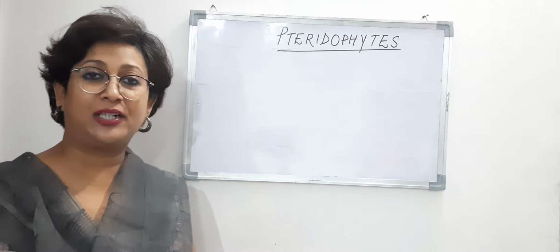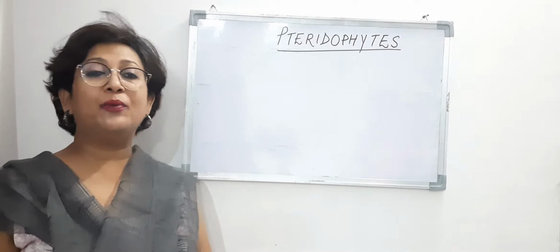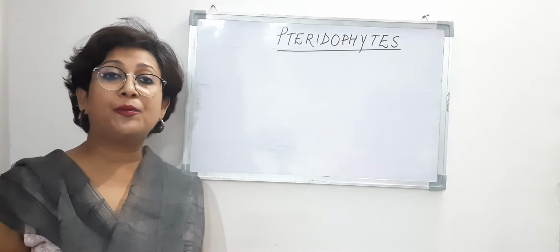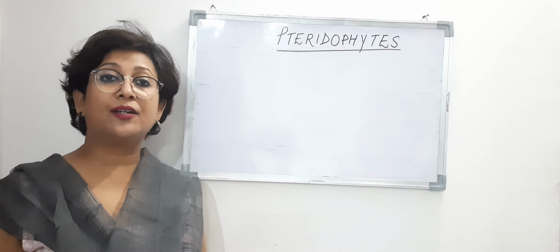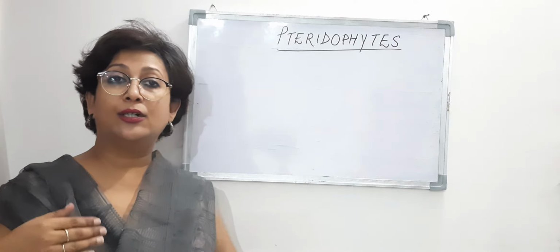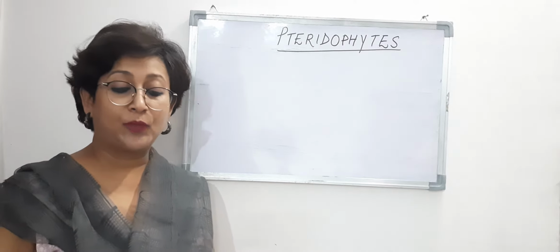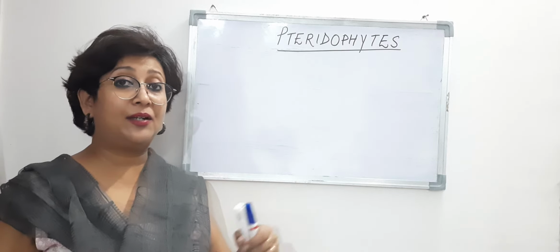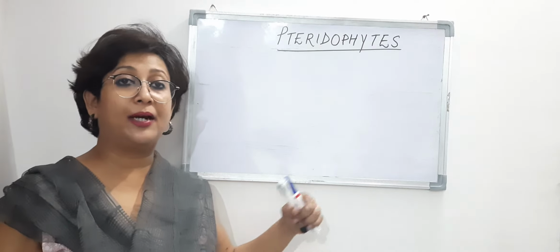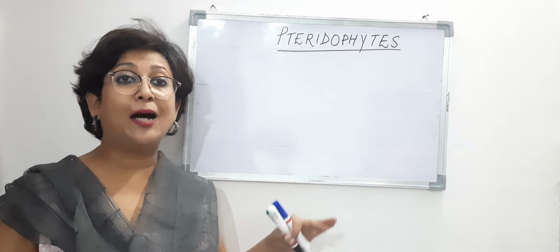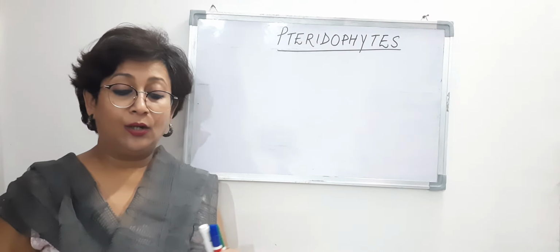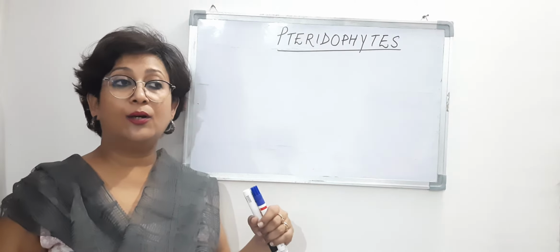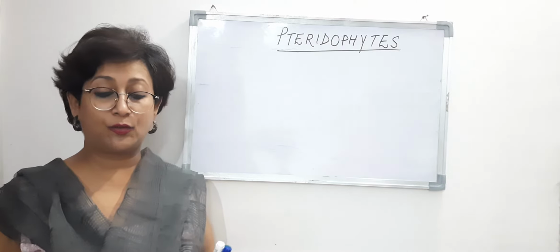In the previous class, we had discussed bryophytes, in which we said that bryophytes are the amphibians of the plant kingdom, right? And why are they amphibians of the plant kingdom? Because they require water also to complete a part of the life cycle. So they are found in damp places, because they require water. All right. So we begin with the next seedless group of plants, which are the pteridophytes, right?